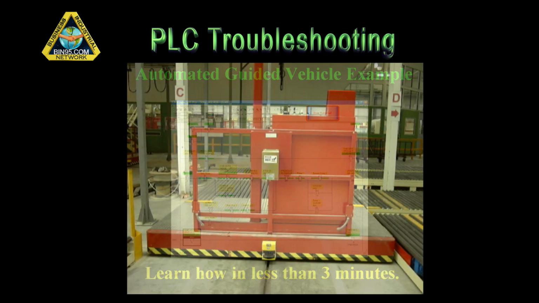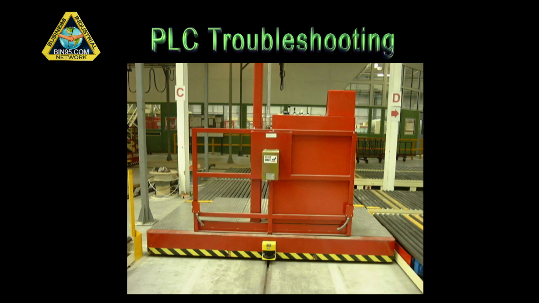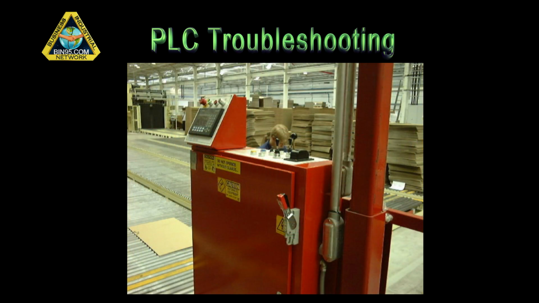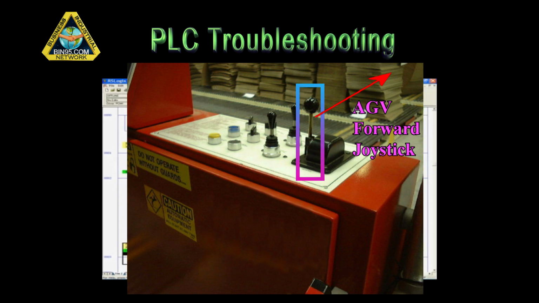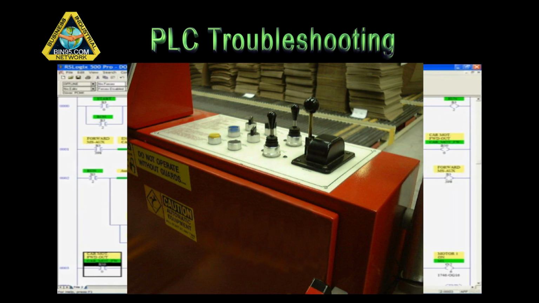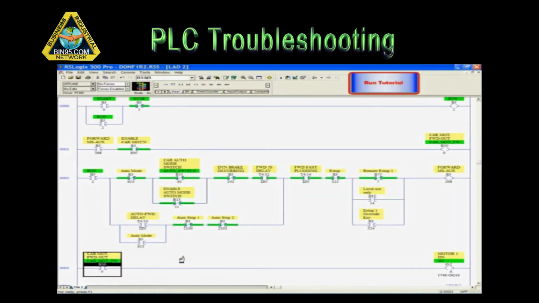For this simplified example, we'll use a program from an AGV. The symptom? The automated guided vehicle will not move forward in manual mode using the joystick. The first decision is whether to start the ladder logic trace with the relative input or the relative output. For this symptom, the input is the joystick.